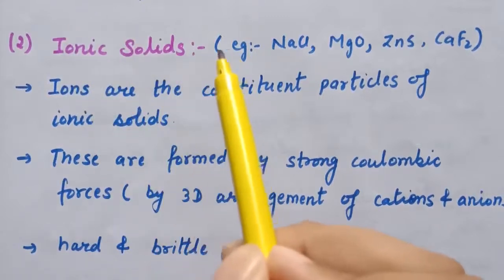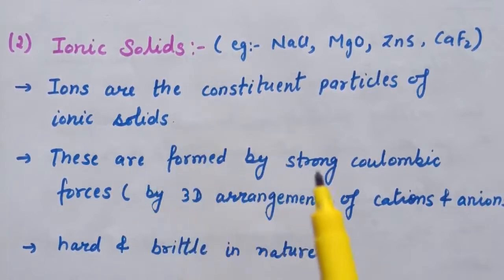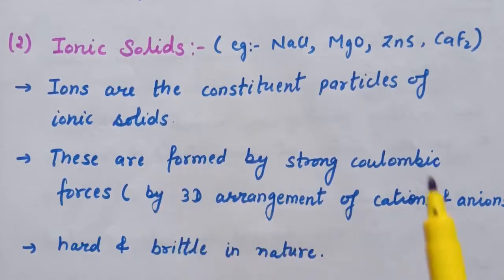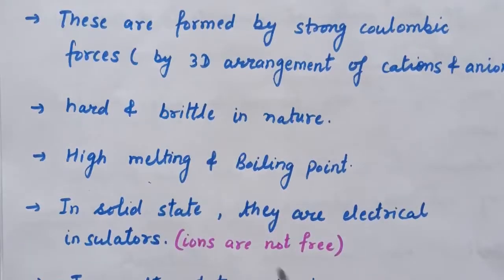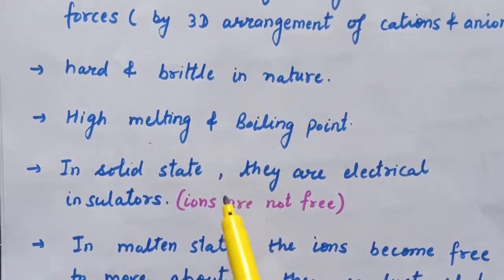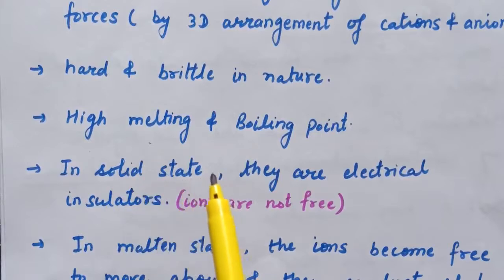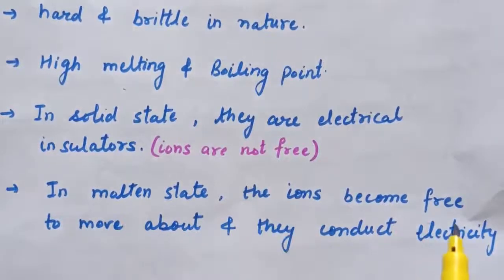In case of ionic solids, ions are the constituent particles, and these are formed by strong Coulombic forces, that is by 3D arrangement of cations and anions. Ionic solids are hard and brittle in nature. Ionic solids have high melting and boiling points, and in solid state they are electrical insulators, because in the solid state ions are not free. That is why these ionic solids will not conduct electricity in solid state, whereas in molten state the ions become free and therefore they conduct electricity.